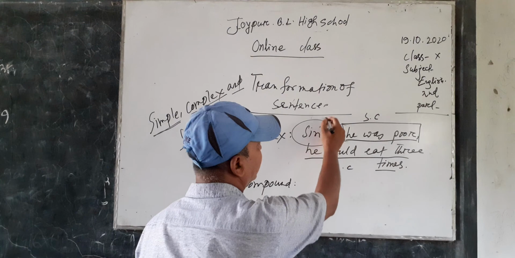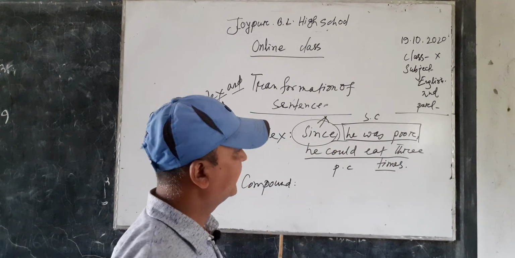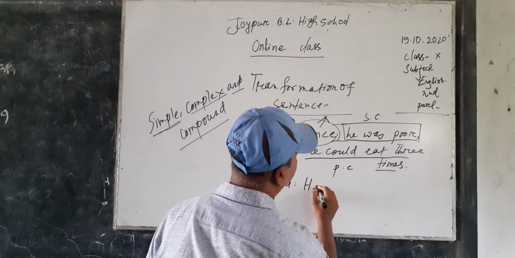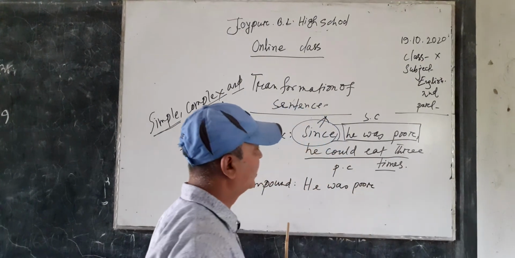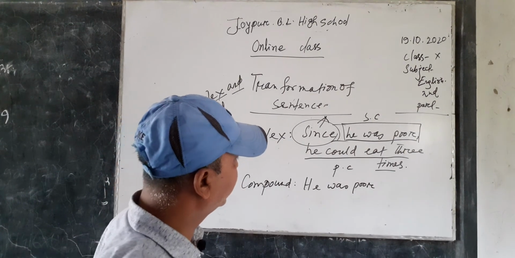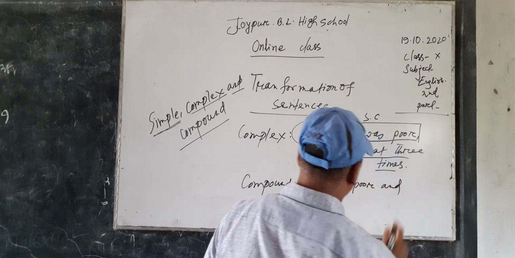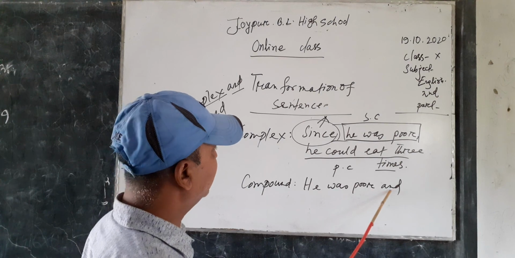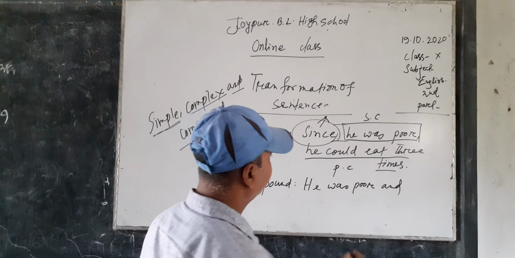First, you have to omit since or as. Then you have to write the clause: he was poor. After the clause, you have to write and. Here I have written and. Then you will have to write the principal clause.